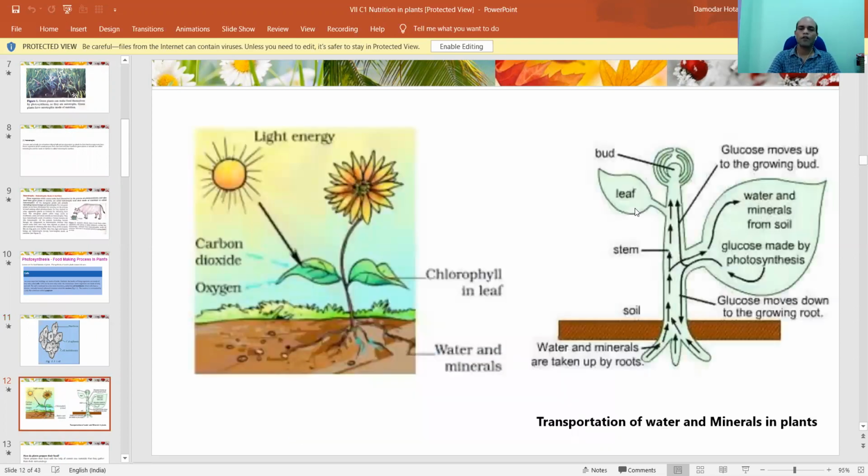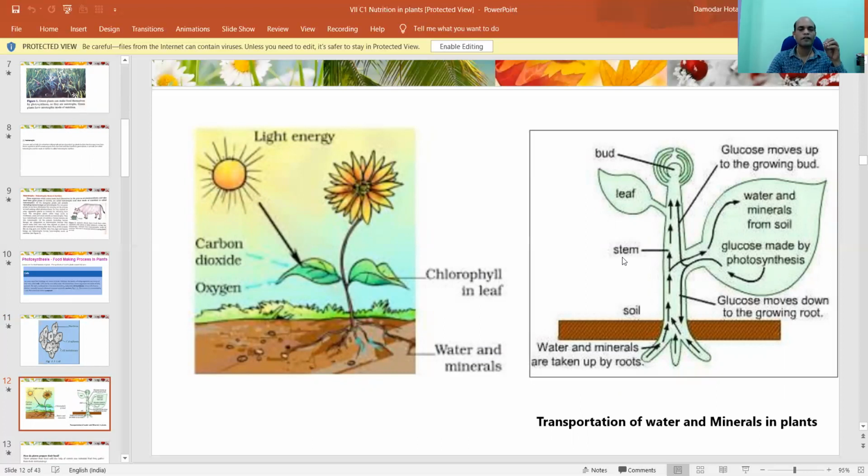Great. Now, what happens in sunlight during daytime? Sunlight falls on the leaf. Now, what happens in the leaf? There is a chlorophyll molecule, and that chlorophyll molecule takes energy from sunlight and receives carbon dioxide from the environment, or you can say the atmosphere. It collects that.